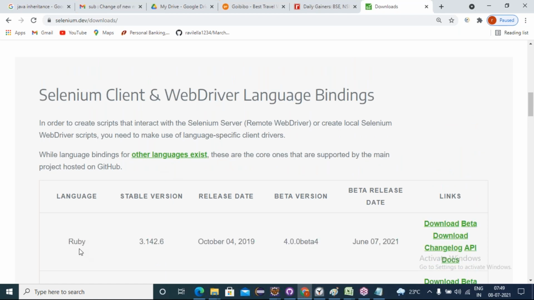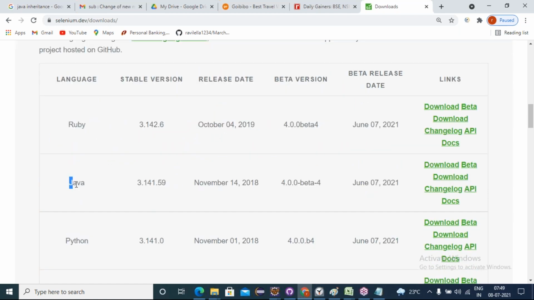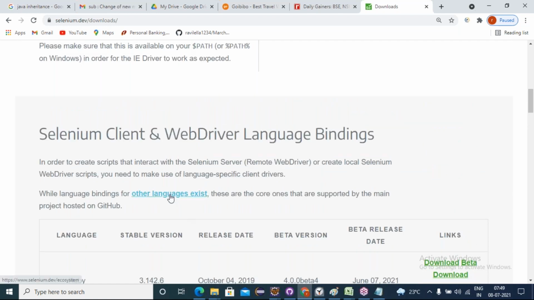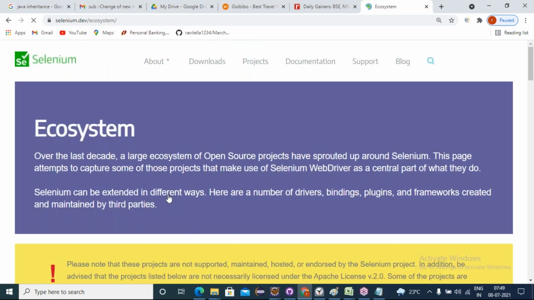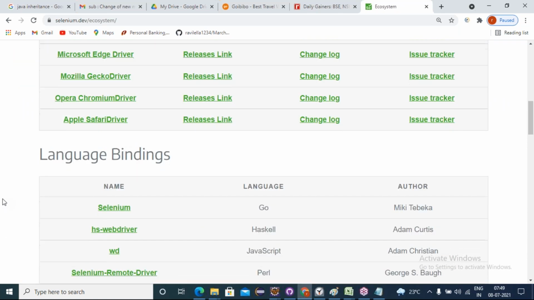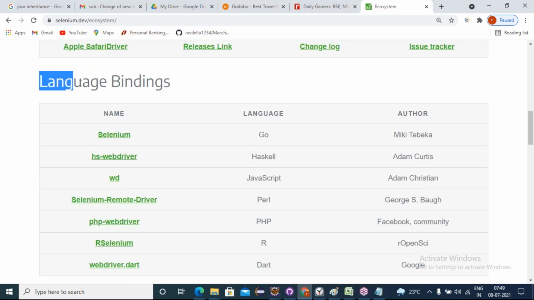Other than these language bindings, what other languages are supported by Selenium for automation? Just click on the other languages link. If I click on it, yes. If we come down, see friends, other language bindings exist: the Go programming language, which is designed by Google, right? Haskell, Perl, PHP, R language, Dart.